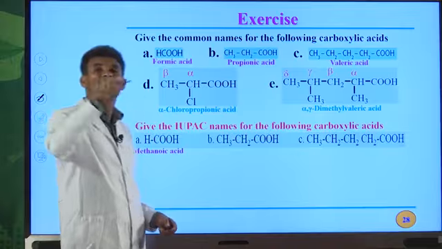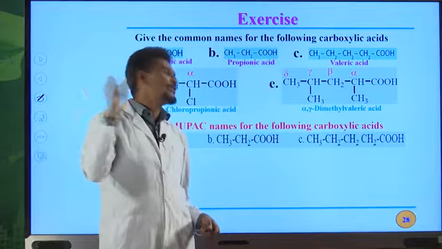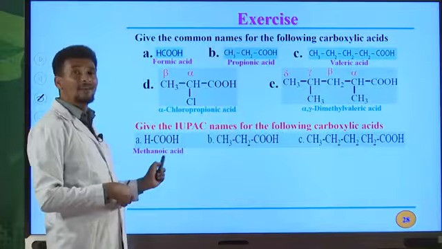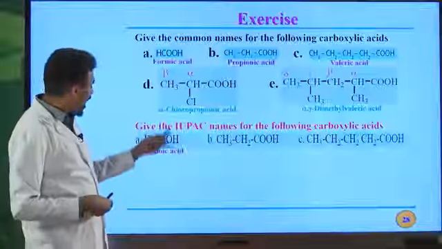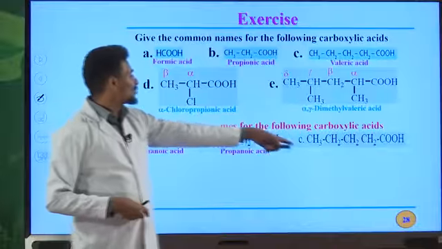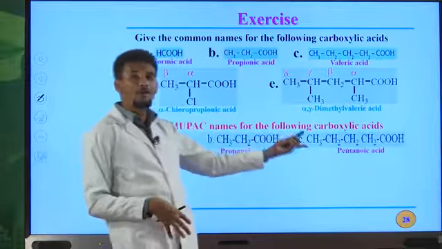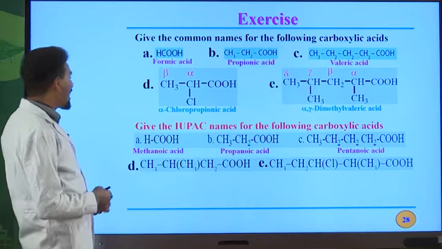So it is dependent on the IUPAC names of alkanes. The E of an alkane must be replaced by oic acid. Methanoic acid, from methane: the E must be replaced by oic acid. Methanoic acid is the IUPAC name for this organic acid. Propanoic acid. This one, pentanoic acid. 2 carbon atoms, ethanoic acid. 4, butanoic acid. If we have substituents, how can we write the IUPAC names for those carboxylic acids?